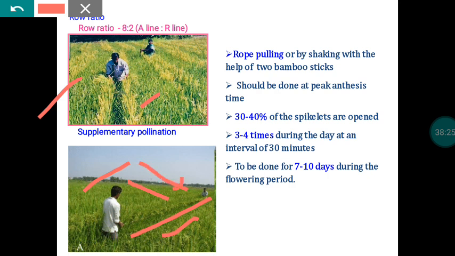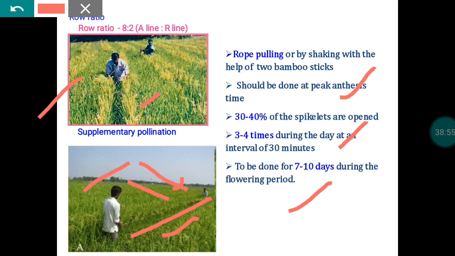Rope pulling or shaking with the help of two bamboo sticks should be done at peak flowering time, and also should be practiced when 30 to 40% of the spikelets are open. We have to do it 3 to 4 times a day at a 30 minute interval. This should be continued for about 7 to 10 days because the flowering period is 8 to 10 days.